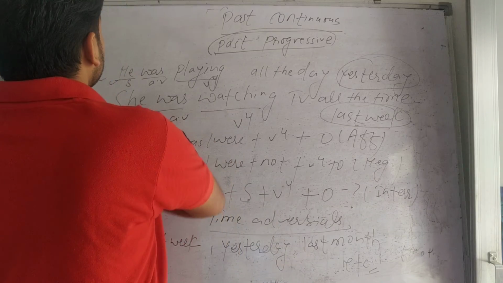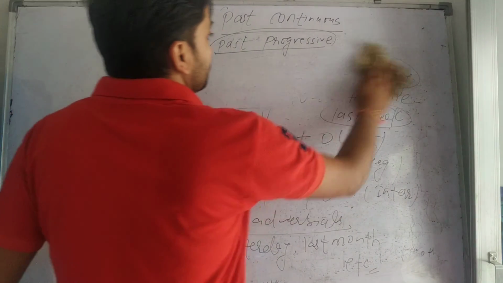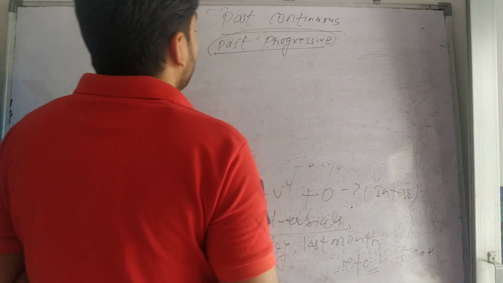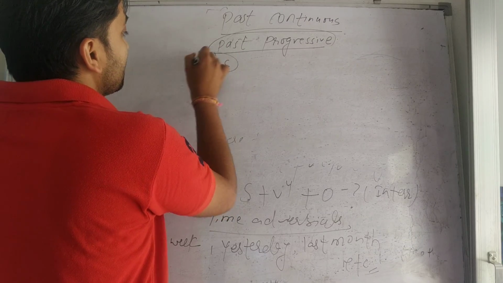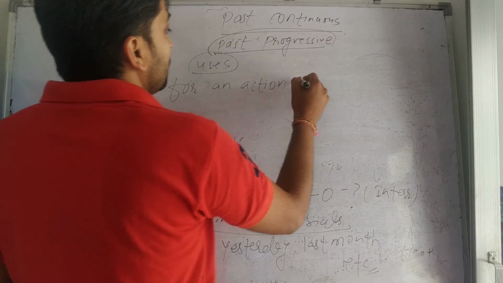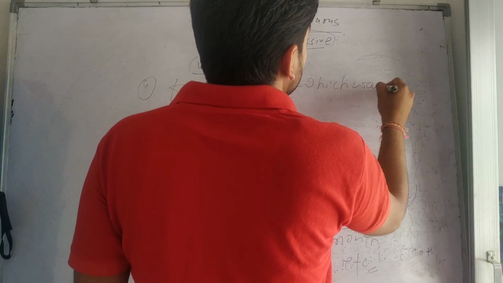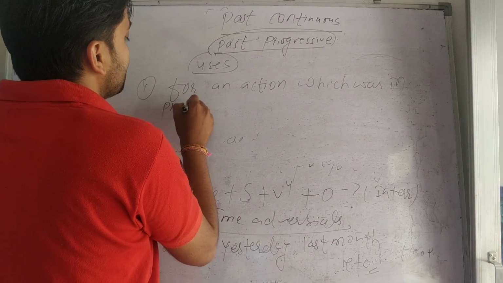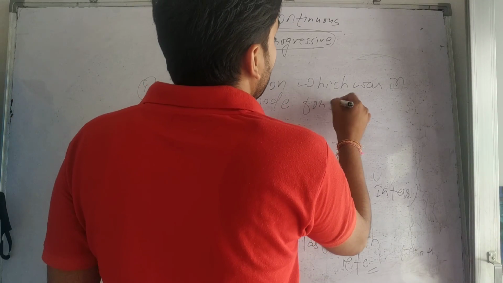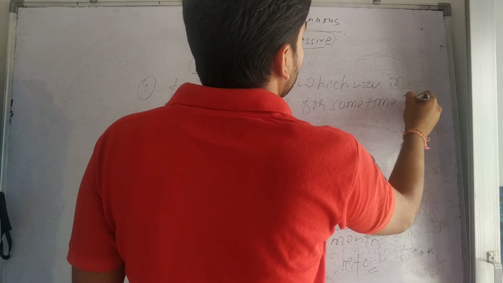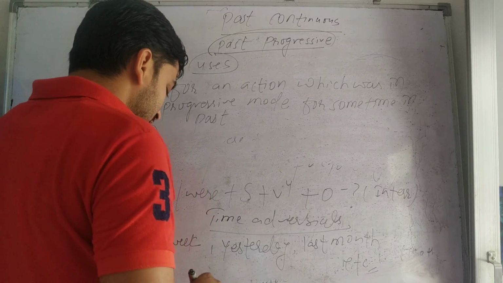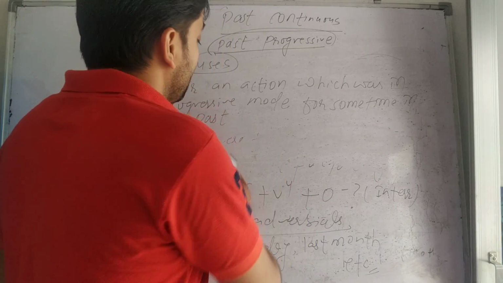Okay, now next we will see another use. The general use I have already told: for an action which was in progressive mode for some time in the past. Similarly, the other use is the one we have studied in simple past.